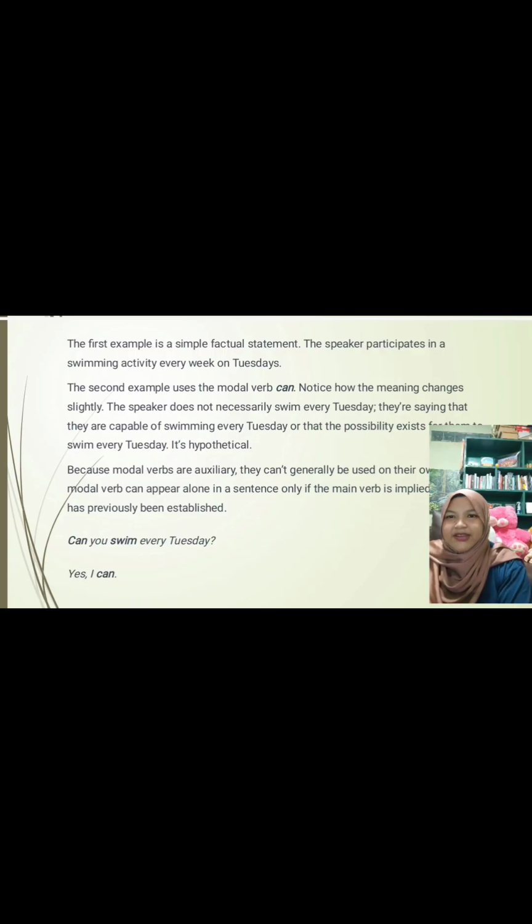Notice how the meaning changes: the speaker does not naturally swim every Thursday. They are saying they are capable of swimming every Thursday, or that the possibility exists for them to swim every Thursday.